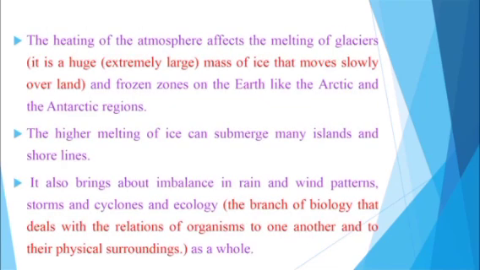The heating of the atmosphere affects the melting of glaciers. What is meant by glacier? It is a huge, means extremely large, mass of ice that moves slowly over land and frozen zones on the earth like the Arctic and the Antarctic regions. The higher melting of ice can submerge many islands and shorelines. It also brings about imbalance in rain and wind patterns, storms and cyclones, and ecology as a whole.